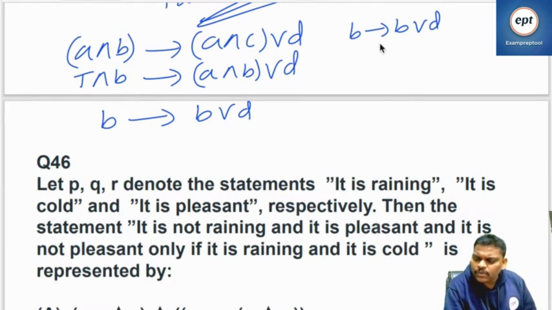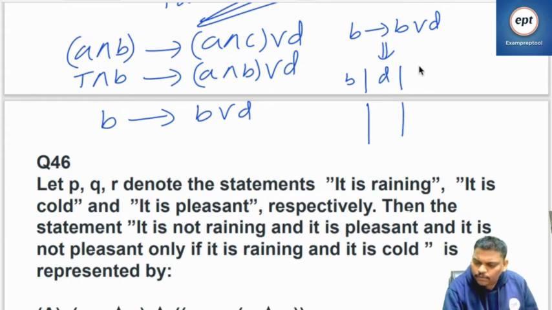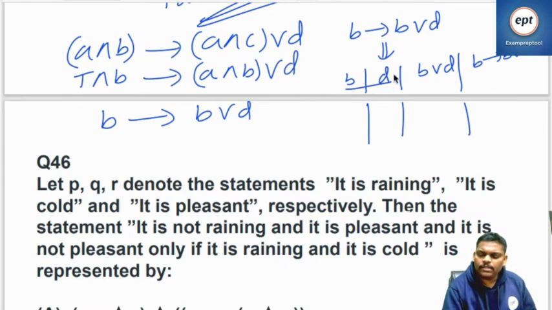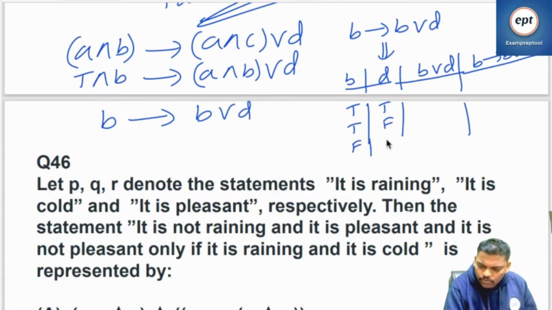So for this one draw the truth table. So B and D only are there. Let me write B, D, B, next one B or D, then B implies B or D. So just verify all the things. It's going to be true, false, true, false.